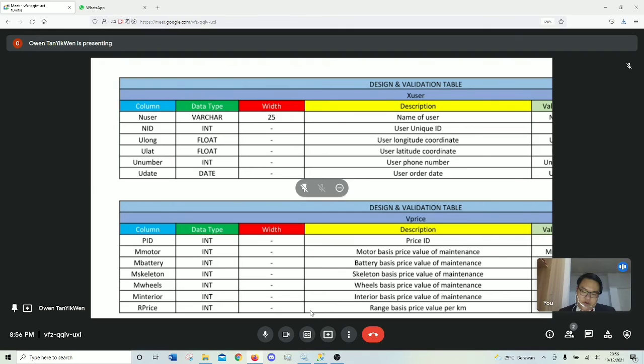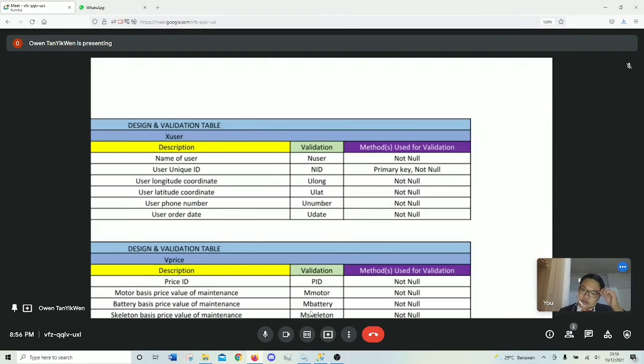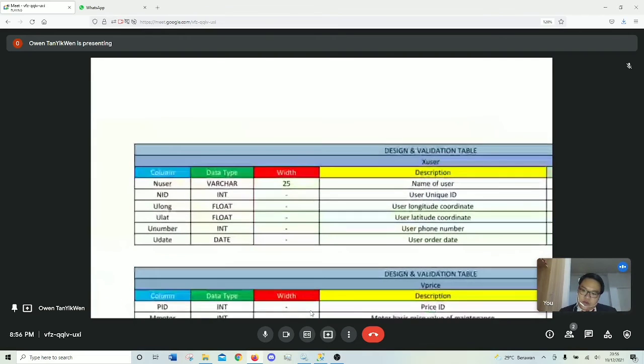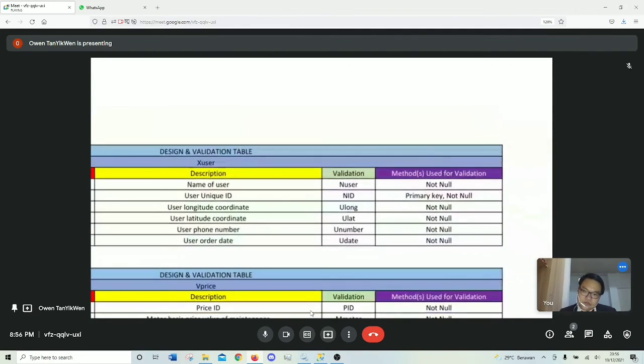And then over here we have the validation. Same goes with the column. And then of course there will be some, for this one, like not null, which means it has to be filled.